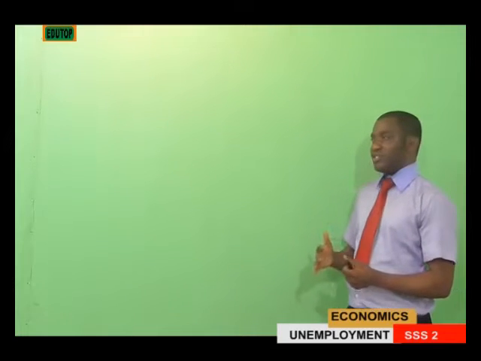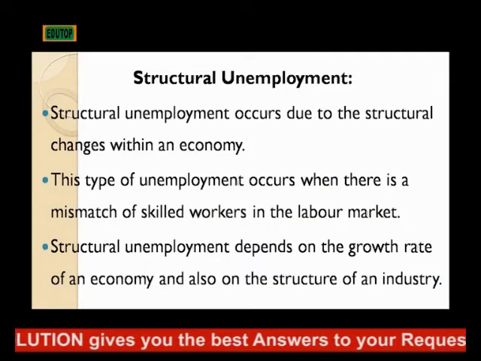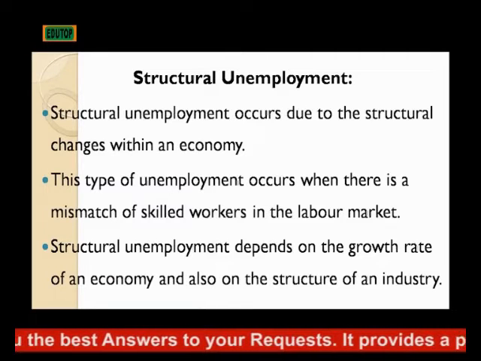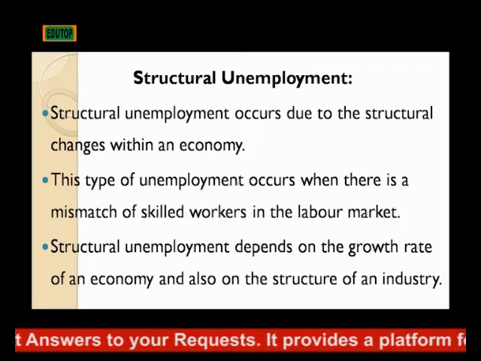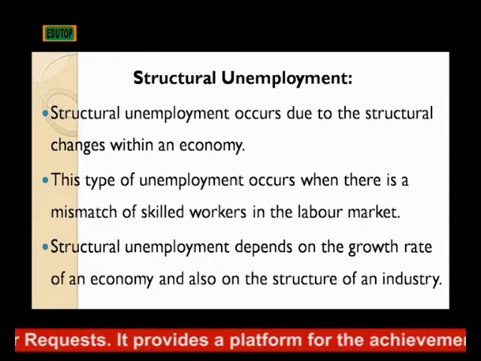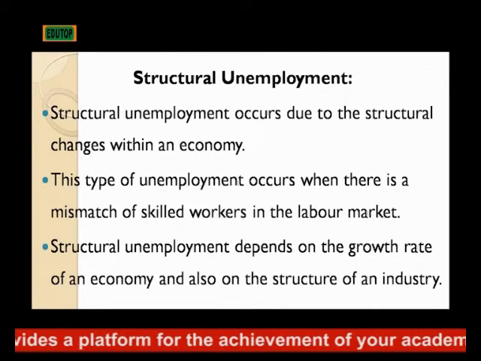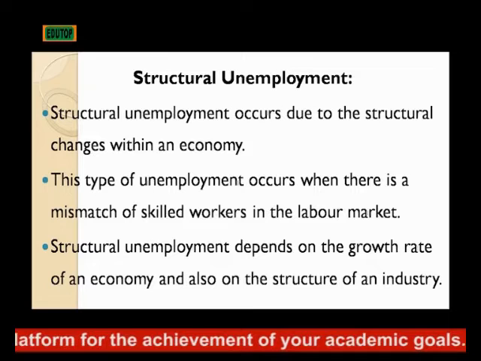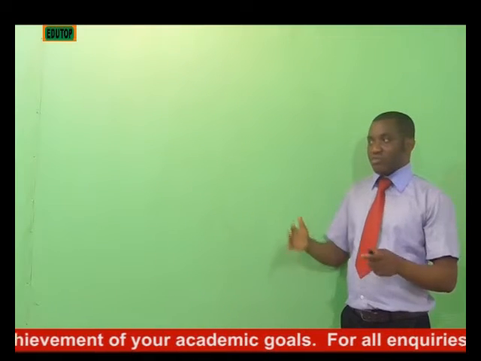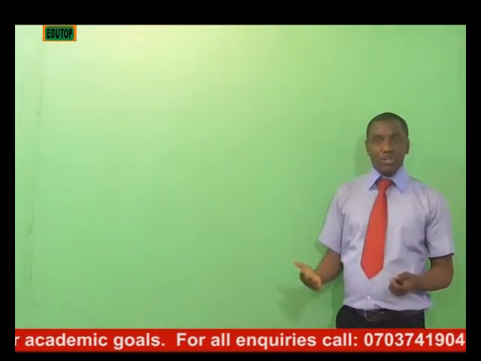2. We also have the structural unemployment. Structural unemployment occurs due to the structural changes within an economy. This type of unemployment occurs when there is a mismatch of skilled workers in the labor market. The structural unemployment depends on the growth rate of an economy and also on the structure of the industry. This can be caused by so many factors. What are the causes of this structural unemployment?